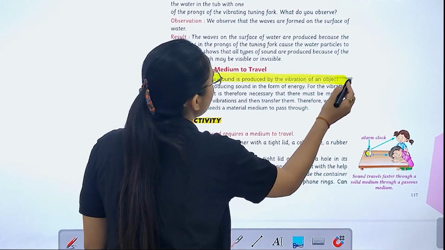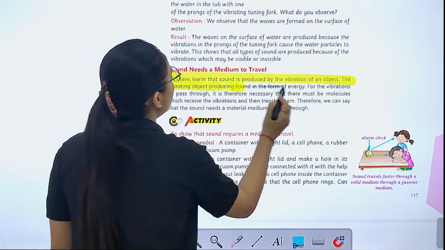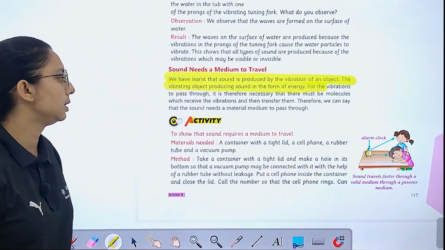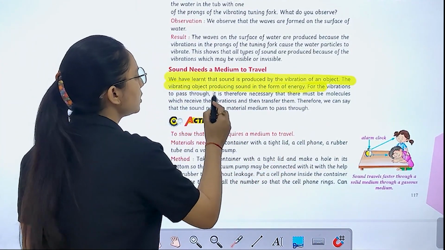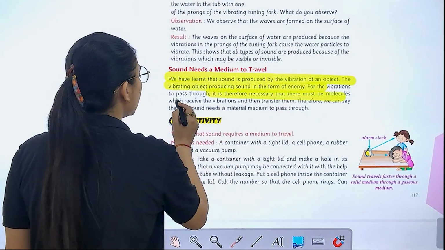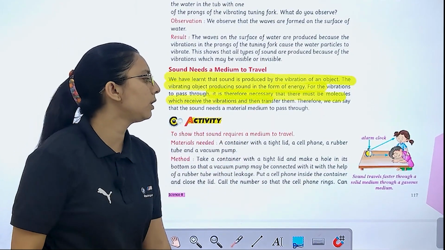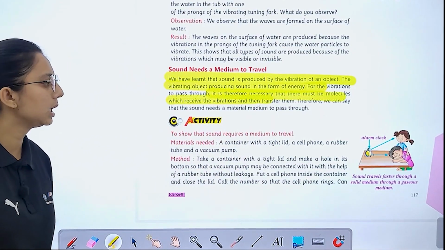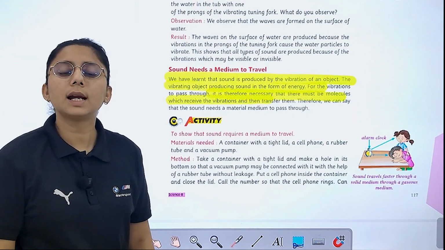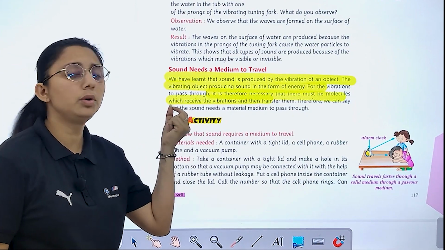So we have learned that sound is produced by the vibration of an object. It is produced in the form of energy. For vibration to pass through, it is necessary that there must be molecules which receive the vibration and then transfer it. Right? So this is why we say that sound needs a medium to travel.